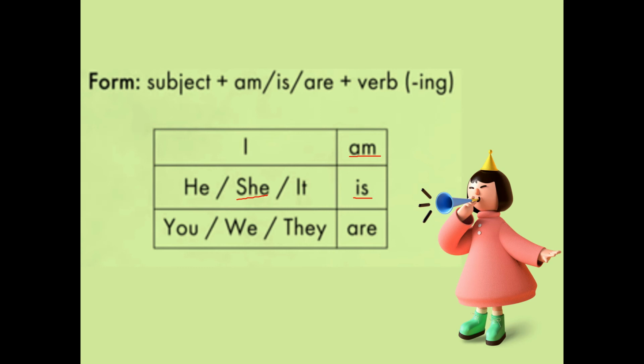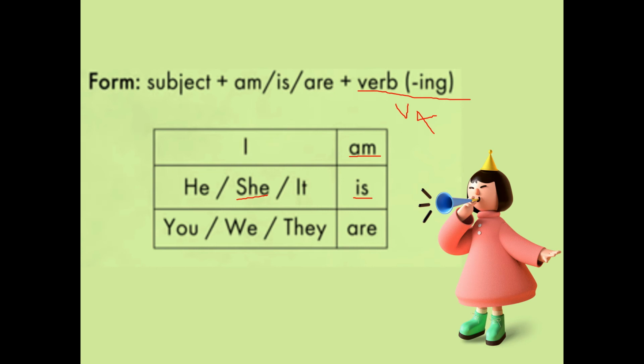She is blowing horn. So I am studying in class 4. He is dancing. It is enjoying. You are, we are, they are. So ing form will come. It's nothing but V4. Okay.